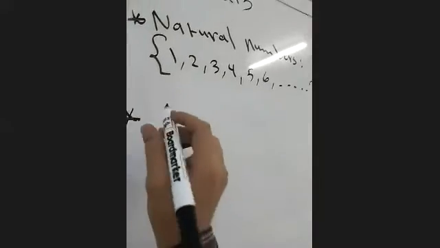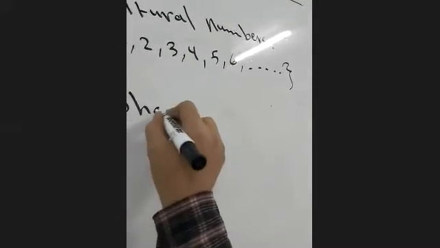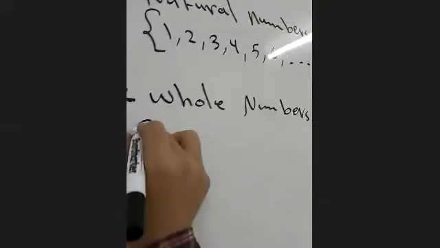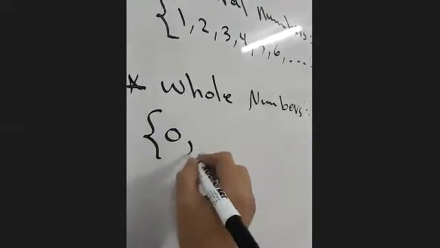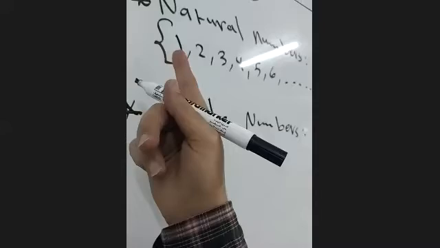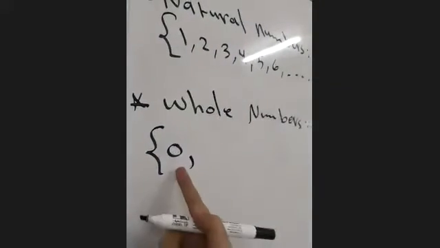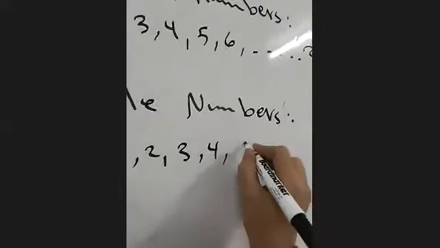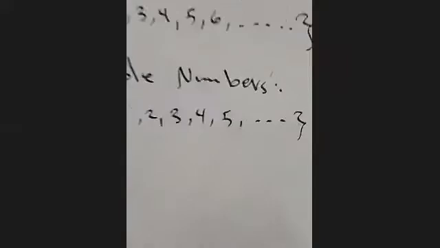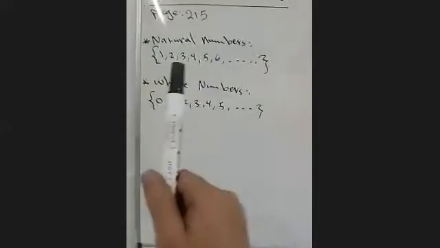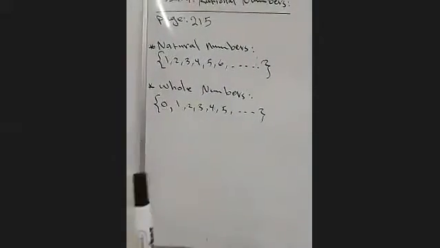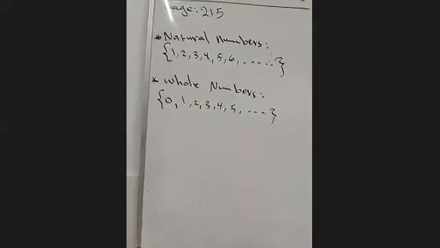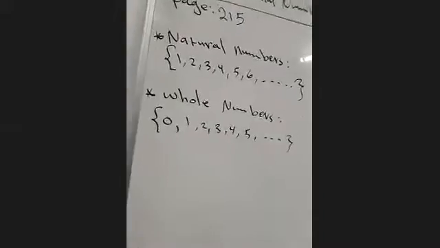Now we have a group we call whole numbers. What are the whole numbers? The whole numbers are 0, 1, 2, 3, 4, 5, and go on. Here in natural numbers we don't start from 0, we start from 1. Here in the whole numbers we start from 0. So the group of natural numbers starts from 1 and goes forever. The group of whole numbers starts from 0 and goes forever. This is what we call natural numbers, and this is what we call whole numbers.